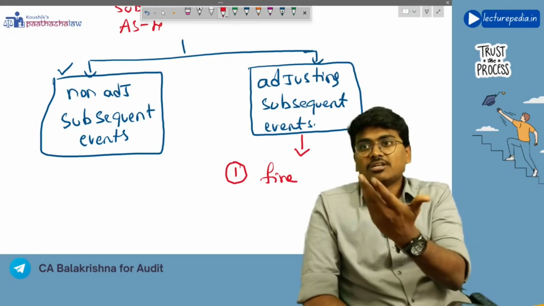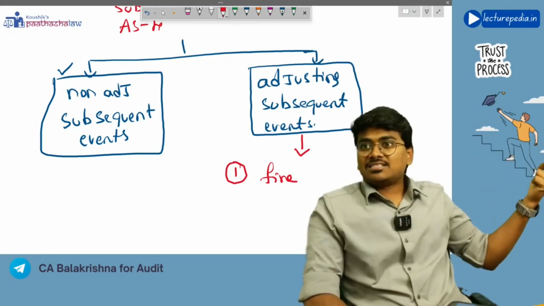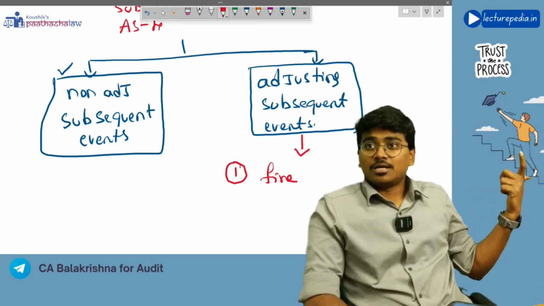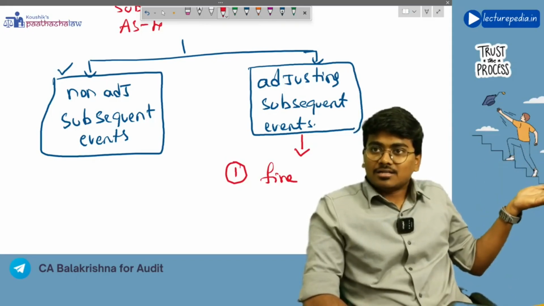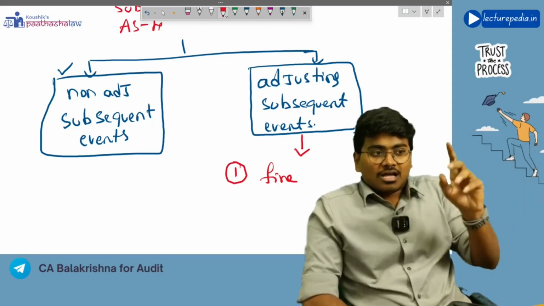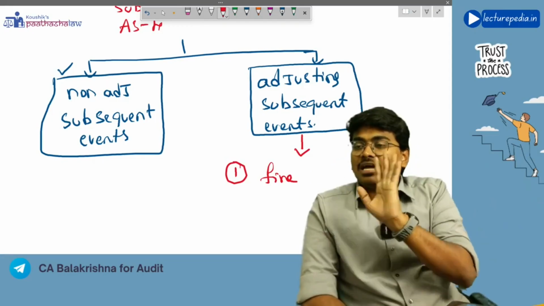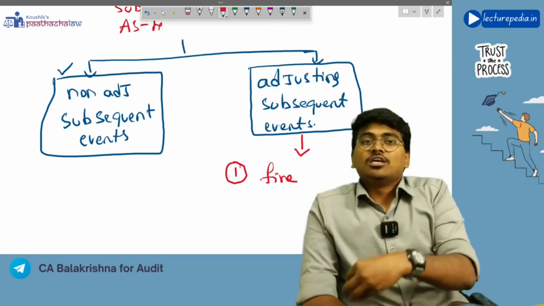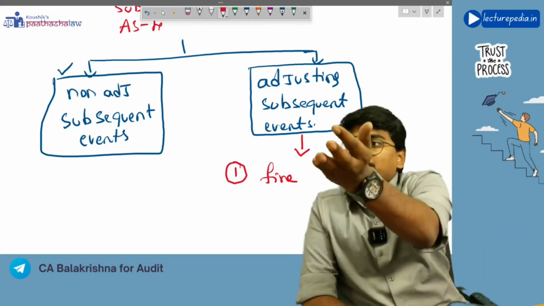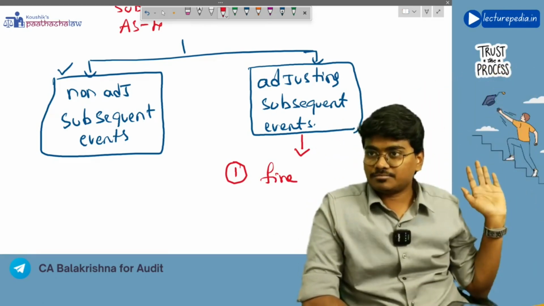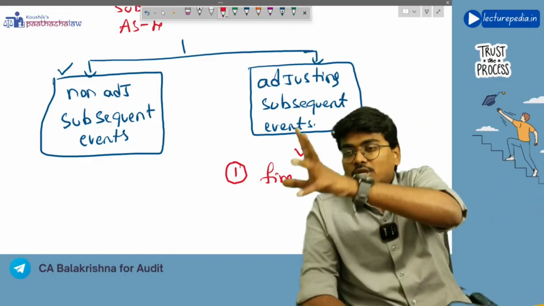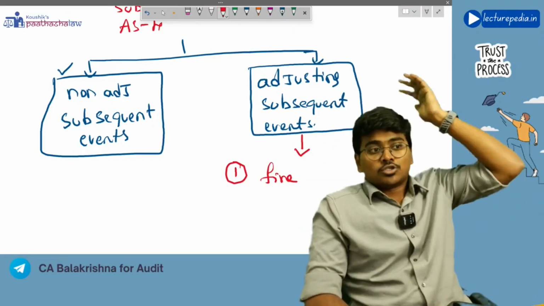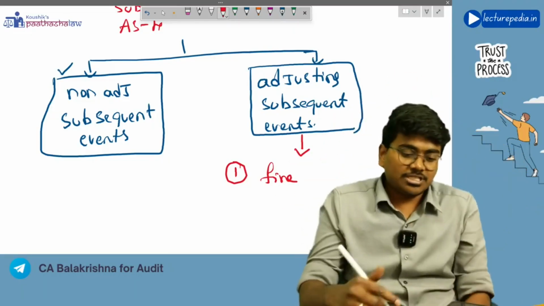You will just, there will be loss, but you will not adjust the amounts that are present on the 31st March. So occurring fire is not an adjusting subsequent event. If you want, at max you might give a disclosure in the previous year financial statement that a fire has occurred, but you will not adjust any amounts. So this is not an adjusting subsequent event.